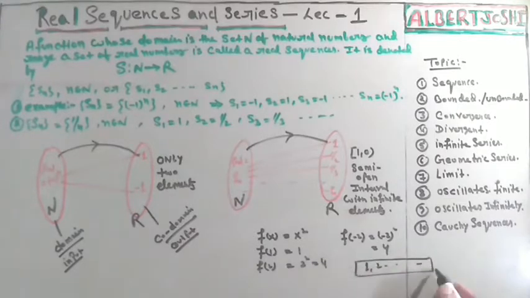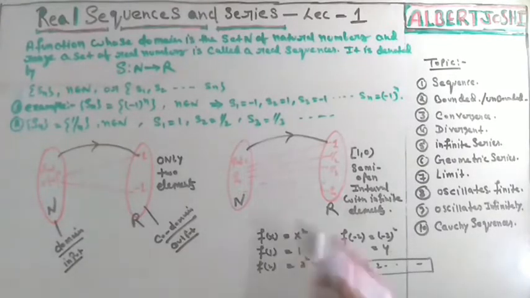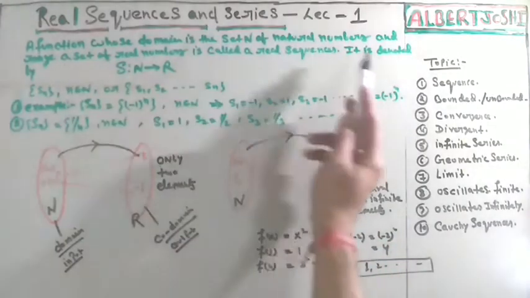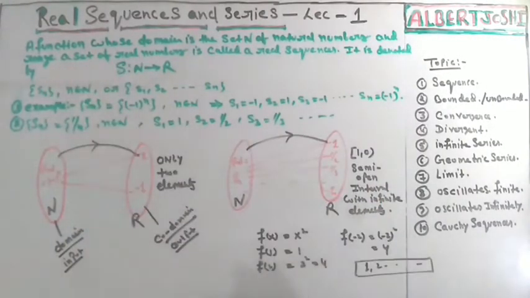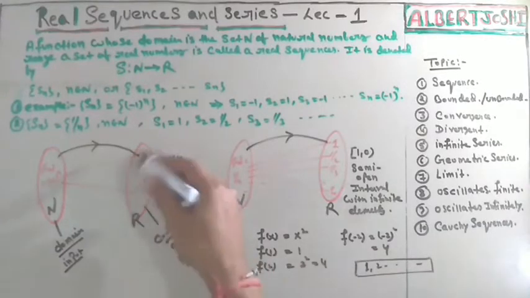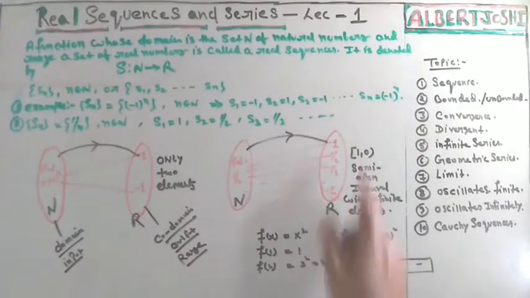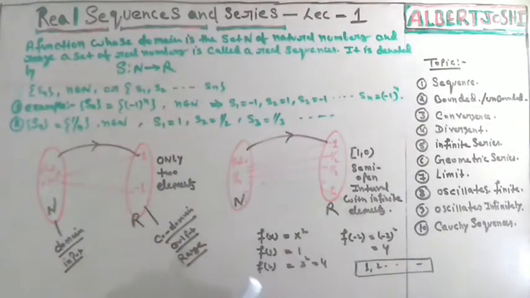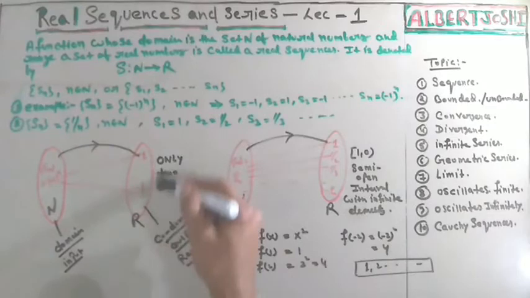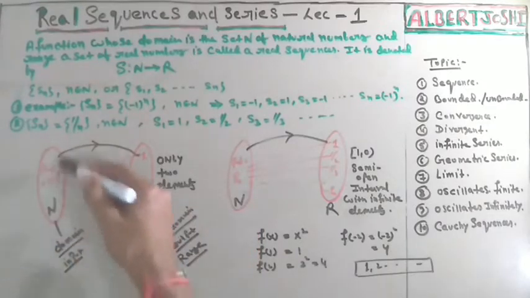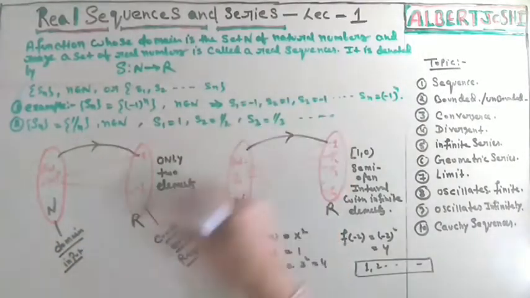They start from 1 and go to infinity. And the range is the set of real numbers. That is the range. So the domain must be the natural numbers and the range must be real numbers. That is called a real sequence.